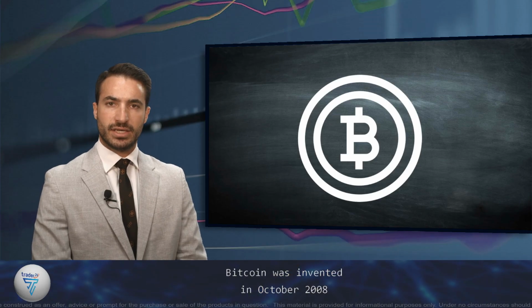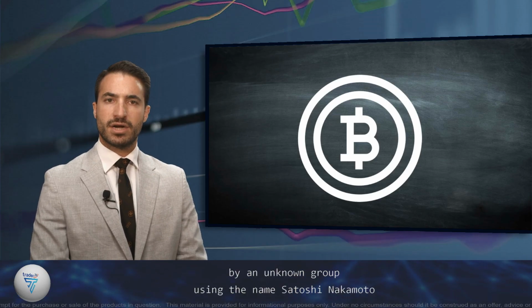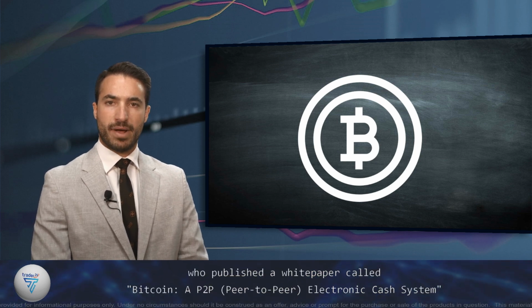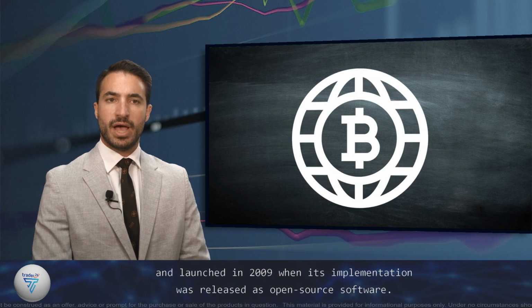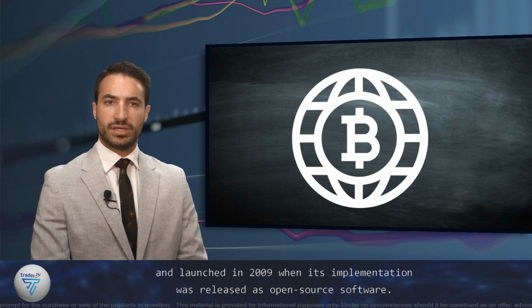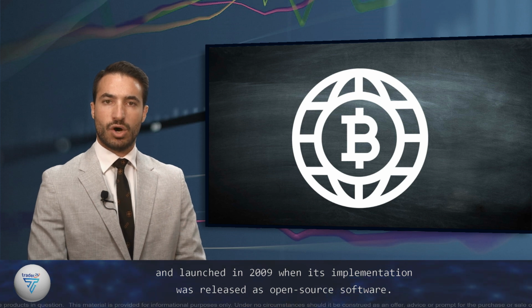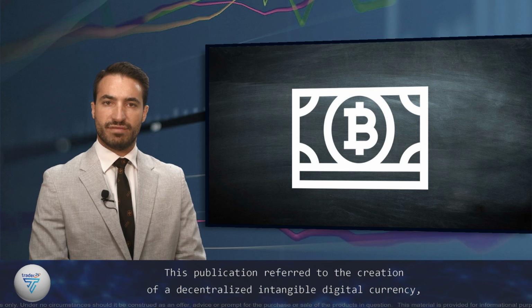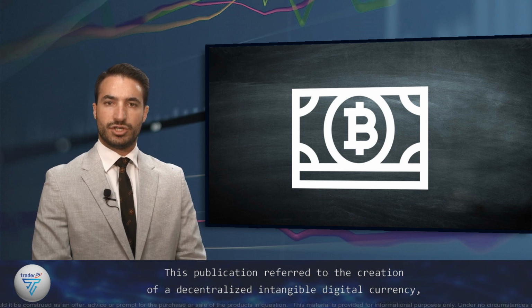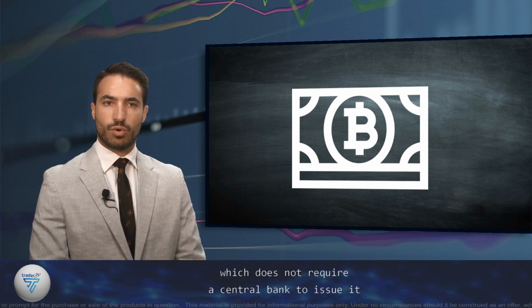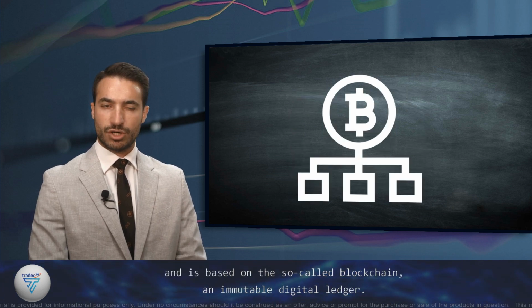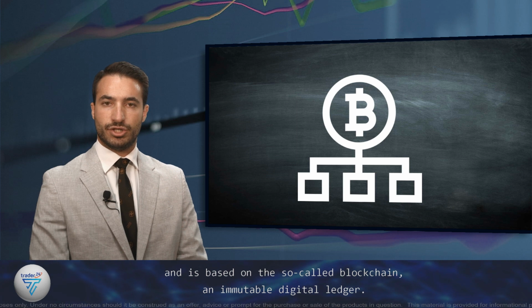Bitcoin was invented in October 2008 by an unknown group using the name Satoshi Nakamoto, who published a white paper called Bitcoin, a peer-to-peer electronic cash system, and launched in 2009 when its implementation was released as open source software. This publication referred to the creation of a decentralized, intangible digital currency, which does not require a central bank to issue it and is based on the so-called blockchain, an immutable digital ledger.